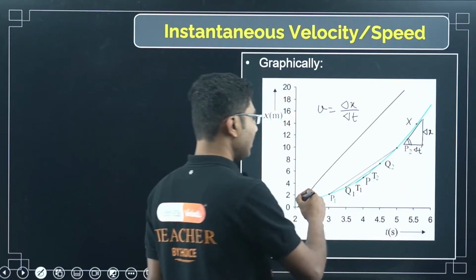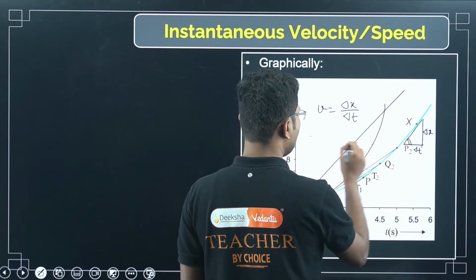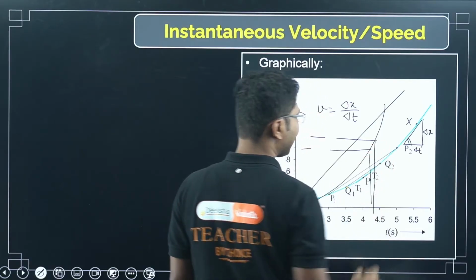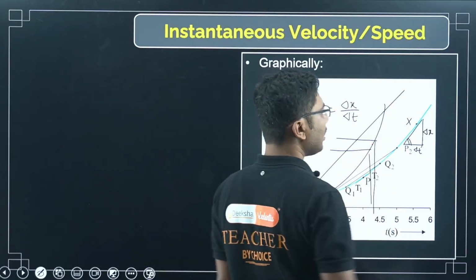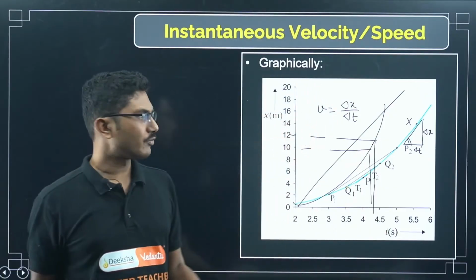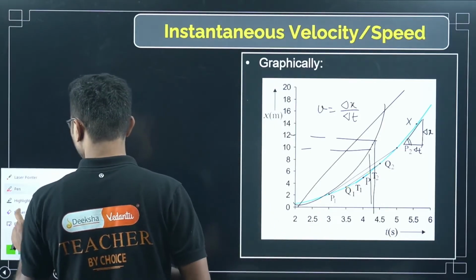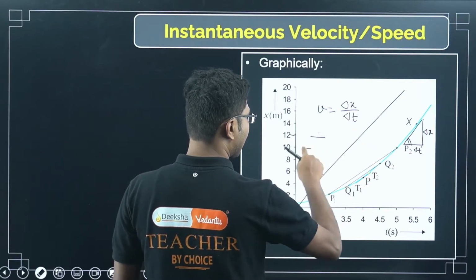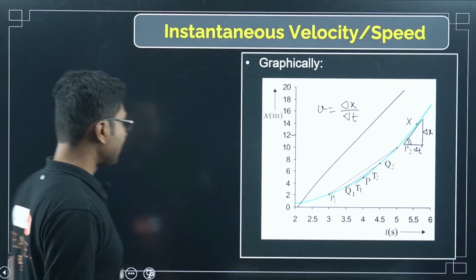If it is a curve, what you have to do? You have to take a point, and around that point you have to take a duration. And then from that duration, what is the time duration? Delta x by delta t, you can calculate the instantaneous velocity around that point. Differentiation is the most accurate part. If you are not able to do the differentiation, you can use graphical method as well, even though that is not 100% accurate, but this is very close to actual value, so that is also fine.